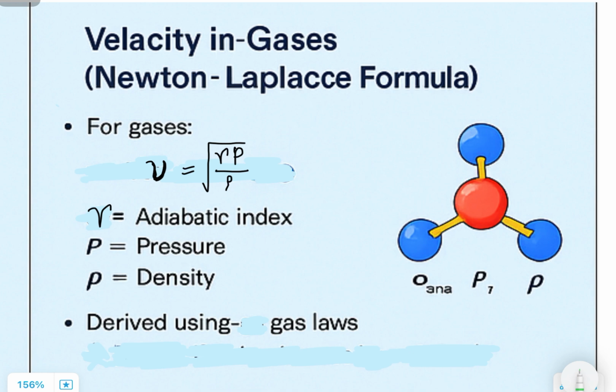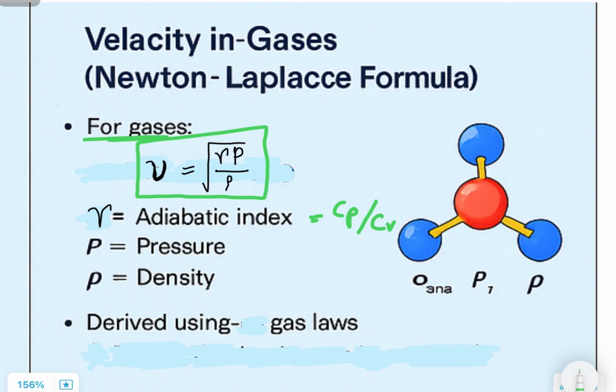Section 3, Velocity in gases, Newton-Laplace formula. For gases, the formula gets a little tweak. It becomes v equals square root of gamma P upon rho. Here, gamma is the adiabatic index, which is the ratio of specific heats Cp upon Cv, P is the pressure of the gas, and again, rho is the density. This is called the Newton-Laplace formula.